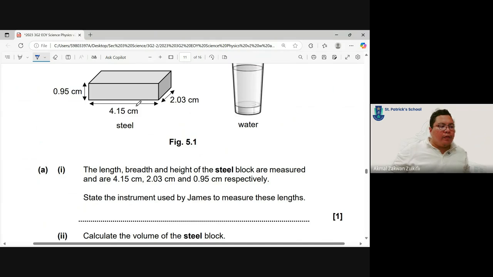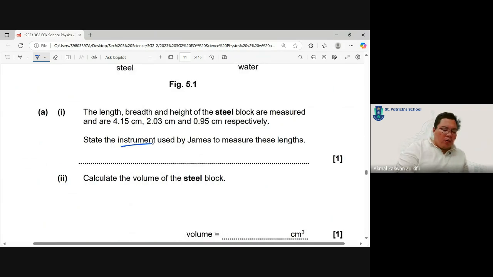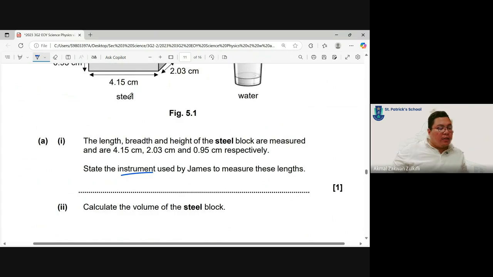Very important: whenever we ask for instruments, usually the best instrument we use is the digital micrometer screw gauge. If not, we will use a digital caliper.